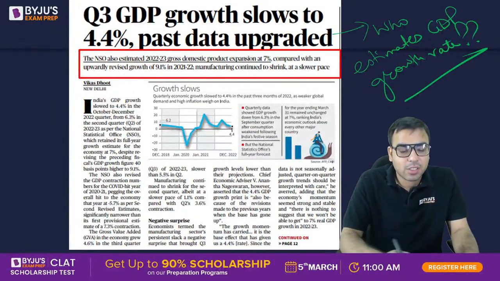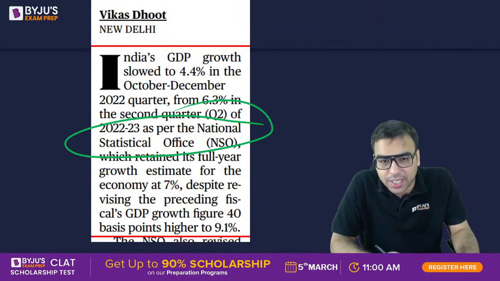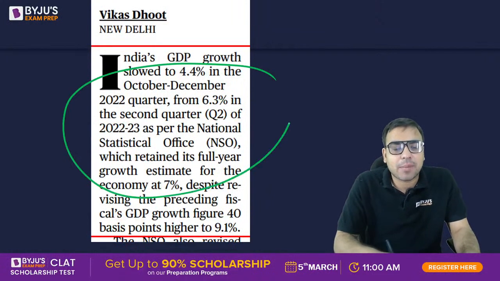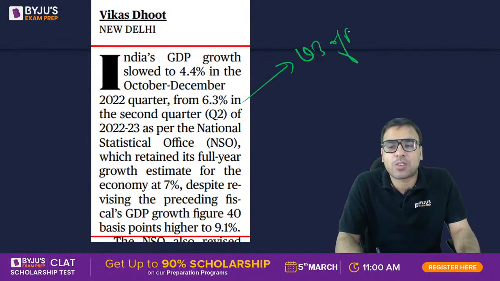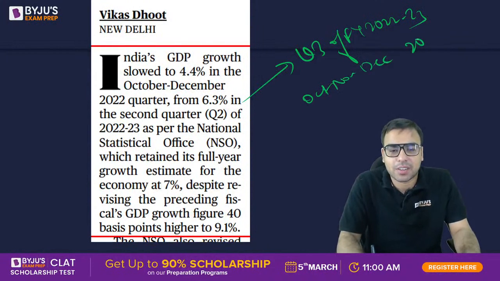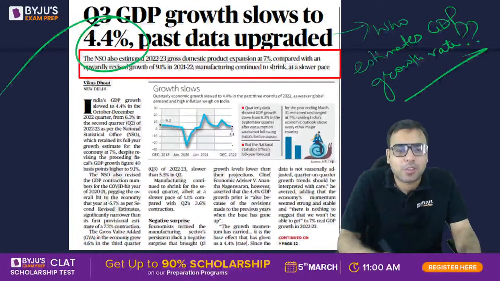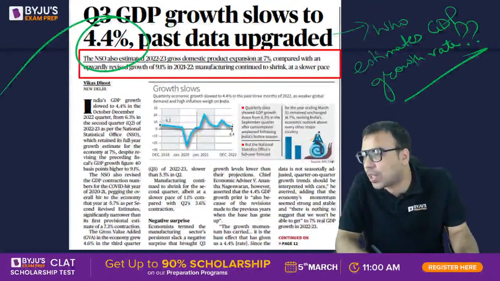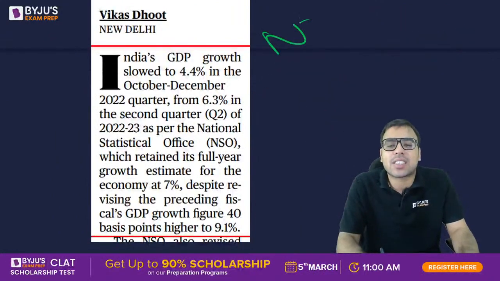The right answer to this question is NSO, National Statistical Office. So in quarter 3 of fiscal year 22-23, that is October, November, December of 2022, the GDP growth is 4.4%. Yes, Priya Chavan, Rashmikant Oja, Zoya Khan, right? It is the NSO, National Statistical Office.